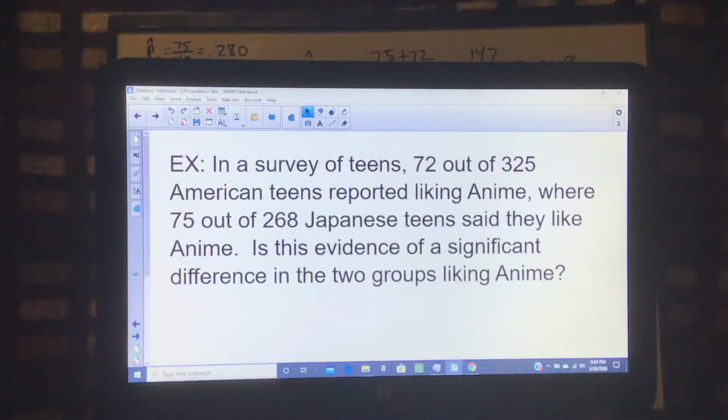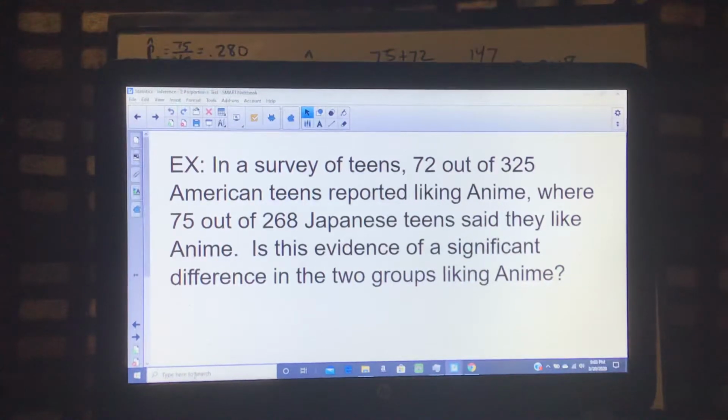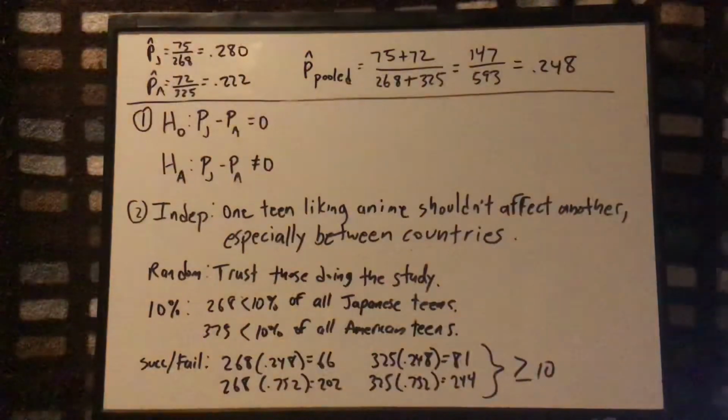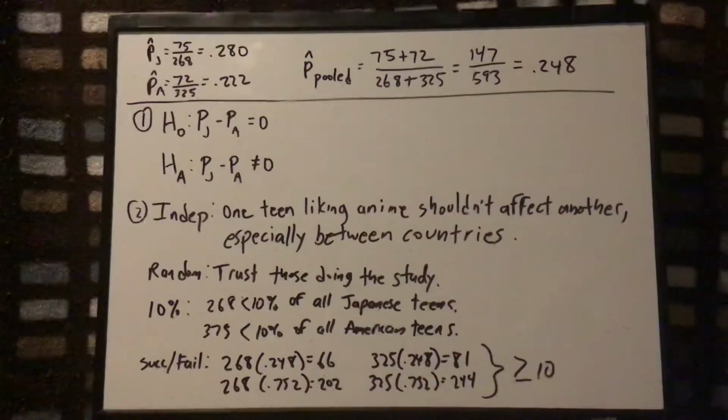To do this, we run a two proportion z-test, and I have everything involving that on the board behind the computer here. So that was the problem. In similar fashion, I showed all the same steps like before. I did the pre-work of finding the pooled number. Now, they didn't give me the actual proportions. They just gave me the success numbers. So in the example I did the opposite. I gave you the proportions and not the success numbers.